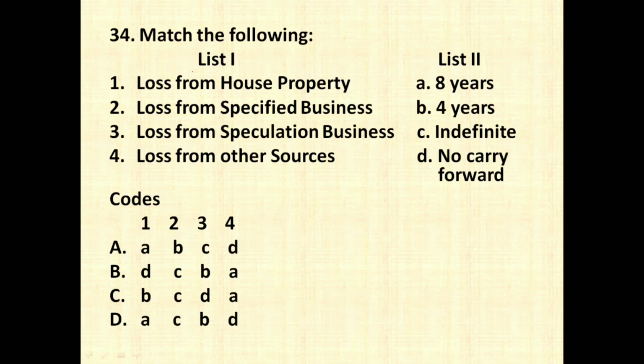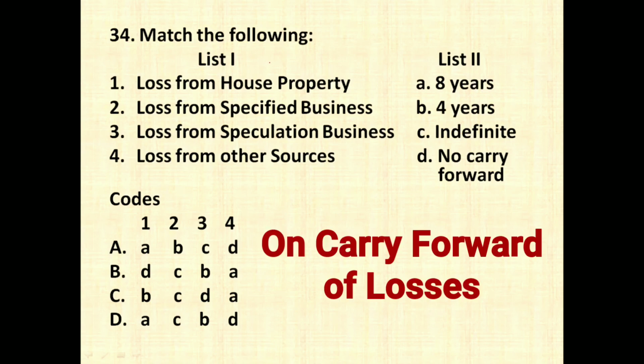The next question is a match the following type of question. They have given you list 1 and list 2, and they have given you some information about losses and for how many years it can be carried forward. So first is loss from house property.